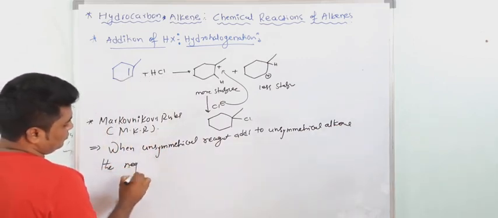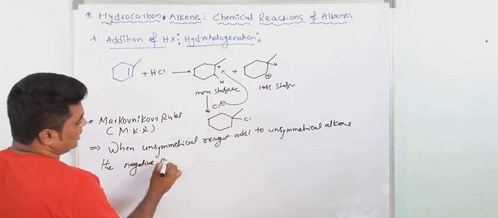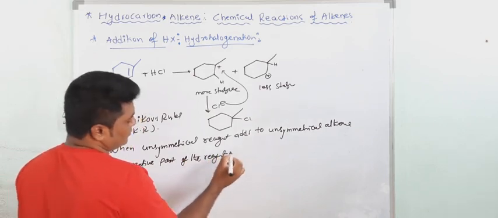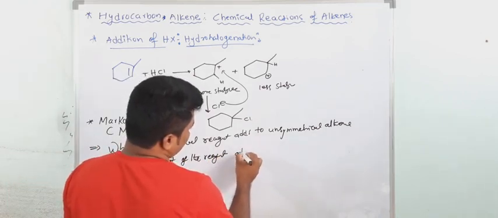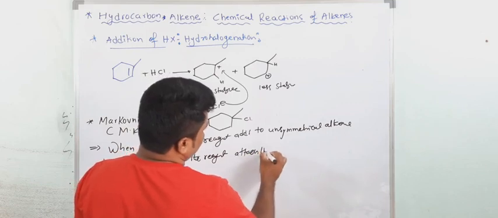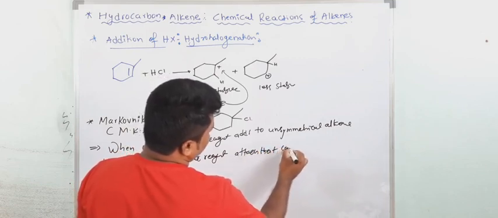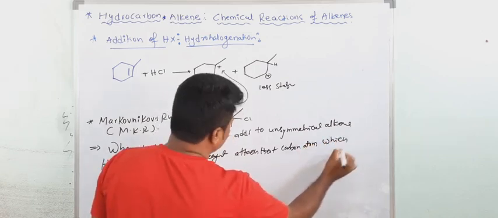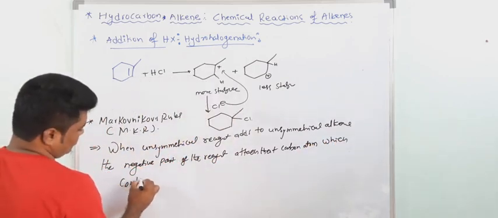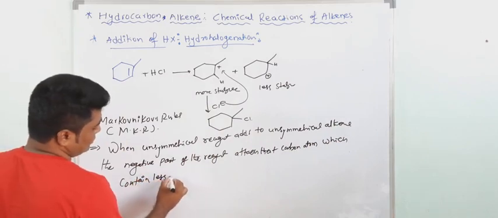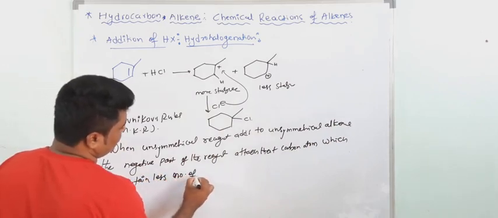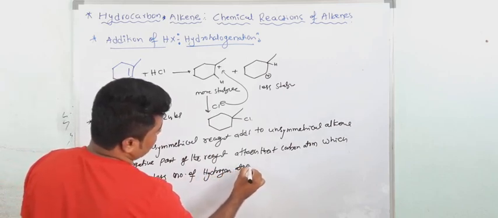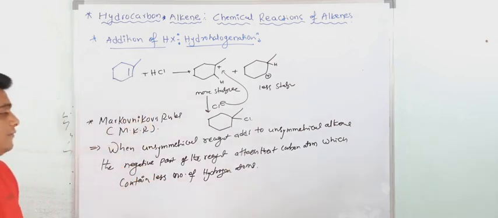the negative part of the reagent attaches to that carbon atom which contains fewer hydrogen atoms. Understood? This is the Markovnikov rule.